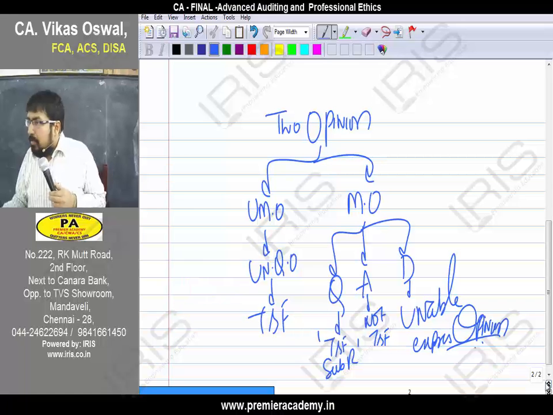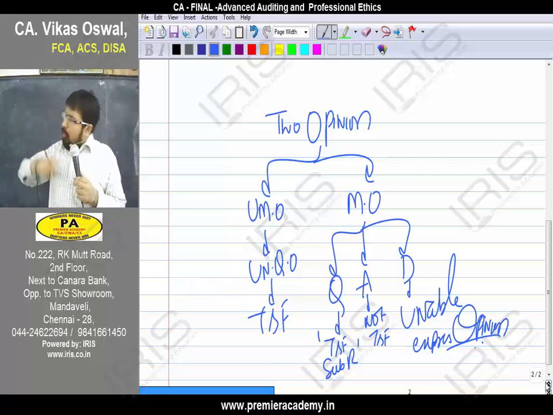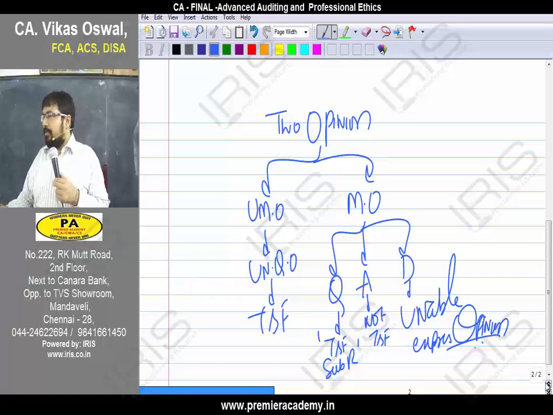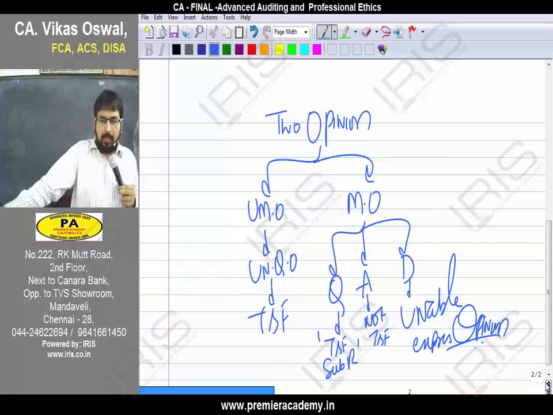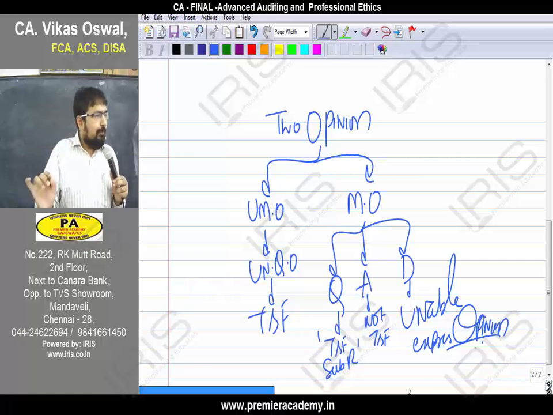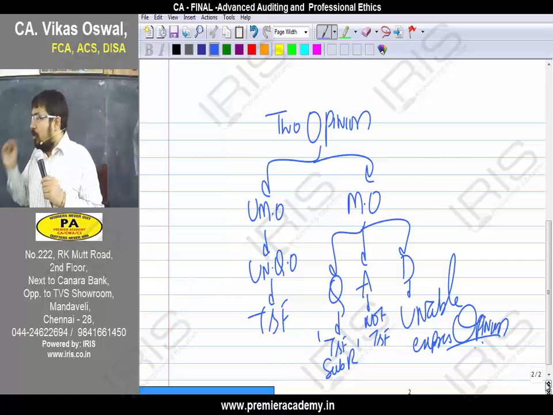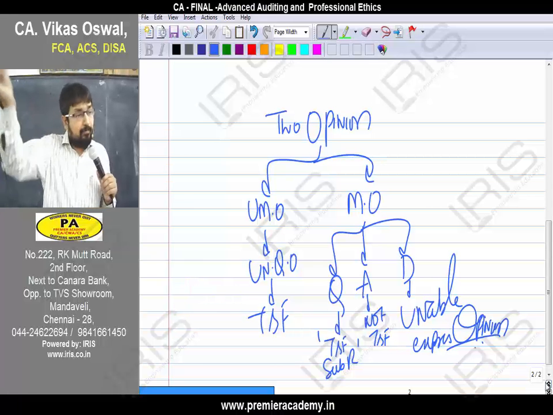What does it mean? There are more than two misstatements. Share capital is not correct. Balance sheet is not correct. When you have more than two misstatements, you will give adverse opinion. We'll try to track the exact understanding a little later, but you just understand a generalized view. What is adverse opinion? Not true and fair. When will you give adverse opinion? When there are more than two misstatements.